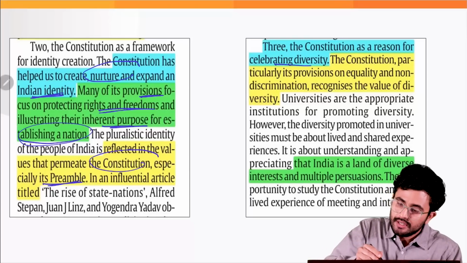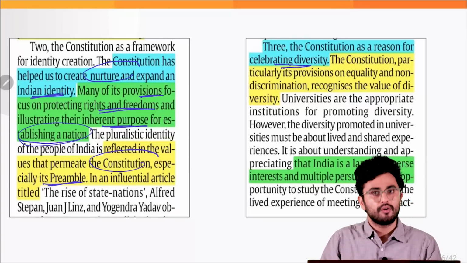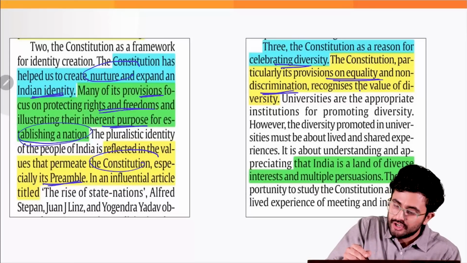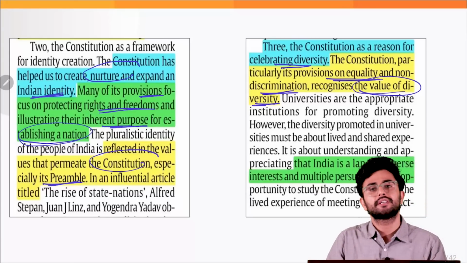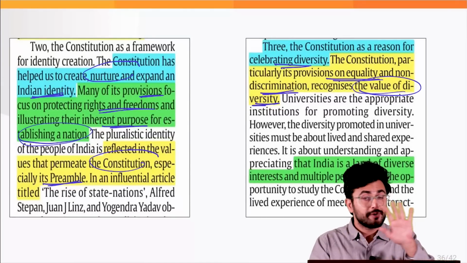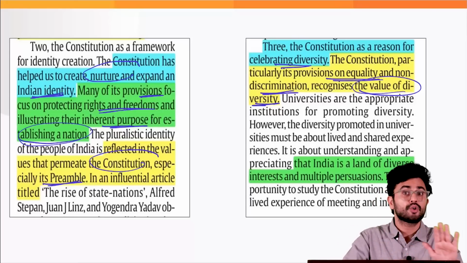Then the Constitution is a reason for celebrating the diversity of our country. For example, its provisions on equality and non-discrimination recognize the value of diversity, right? Article 14, right to equality. Article 15 prohibits the state from discriminating against citizens on the basis of several grounds.